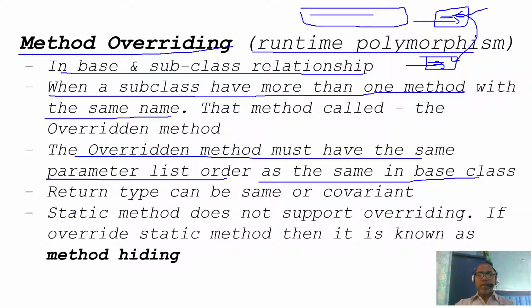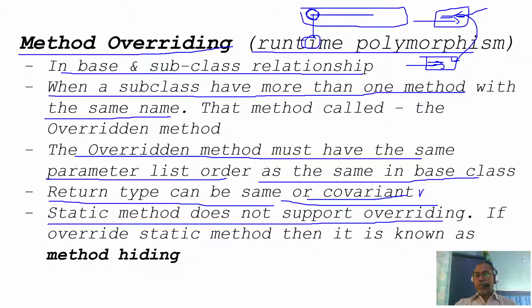And the return type can be the same or can be covariant. Covariant means if the superclass has a class return type, then the subclass return type can be that or any subclass of it. That is covariant. Static methods do not support overriding.